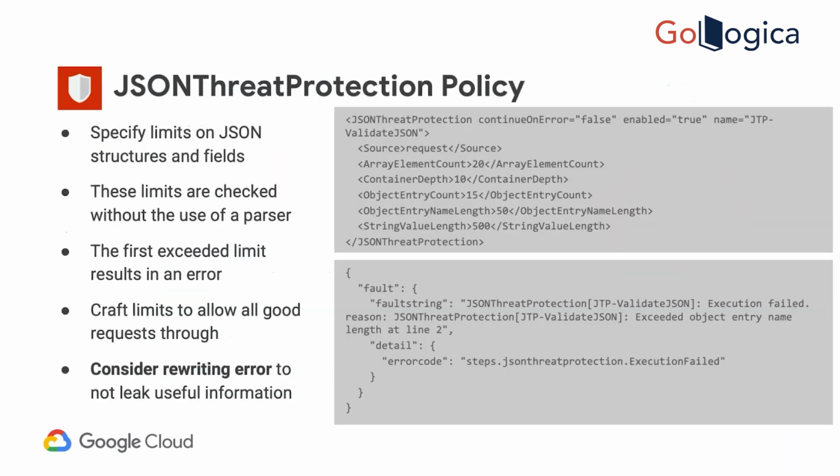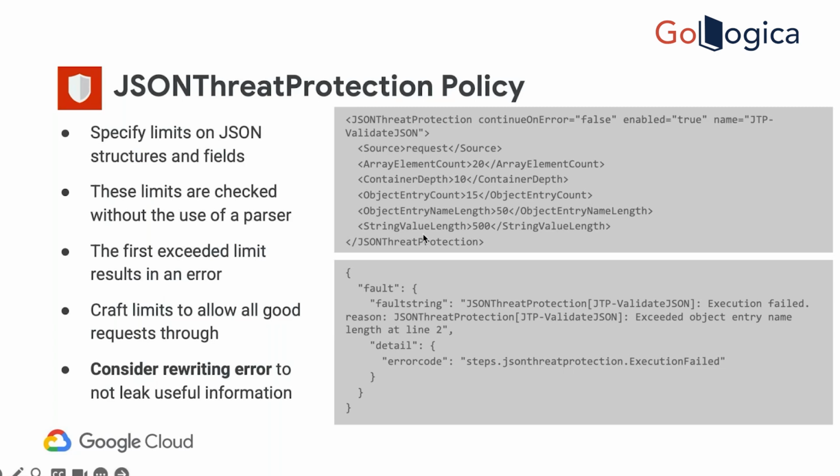Now for JSON, we have a JSON threat protection policy, JTP. We call it JTP, JSON threat protection. In the sample policy, you define the source, that is fine. Then you can define the array element count: what is the number of elements in an array? Container depth is like object inside object, so you have multiple levels of JSON or multiple levels of XML. Container depth is up to what level you are allowing.